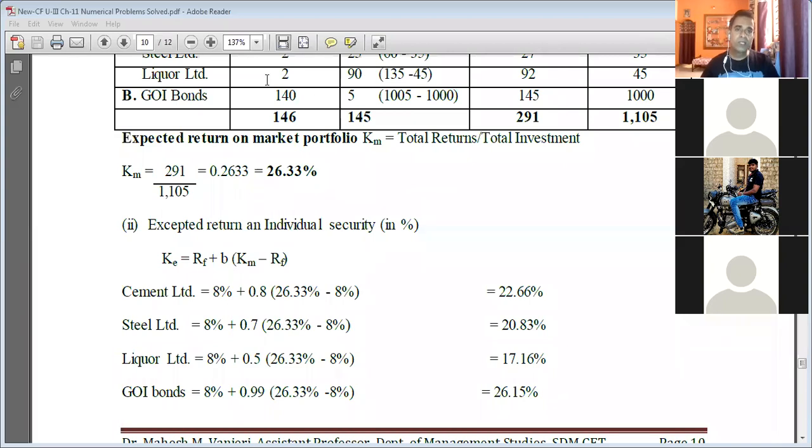I hope the doubt is clarified. It was about how to simplify. Once again, you first find the difference between 26.33% minus 8%, which will be 18.33%, multiplied by 0.8. Whatever product you get, you add that to 8%, and the answer will be 22.66%.